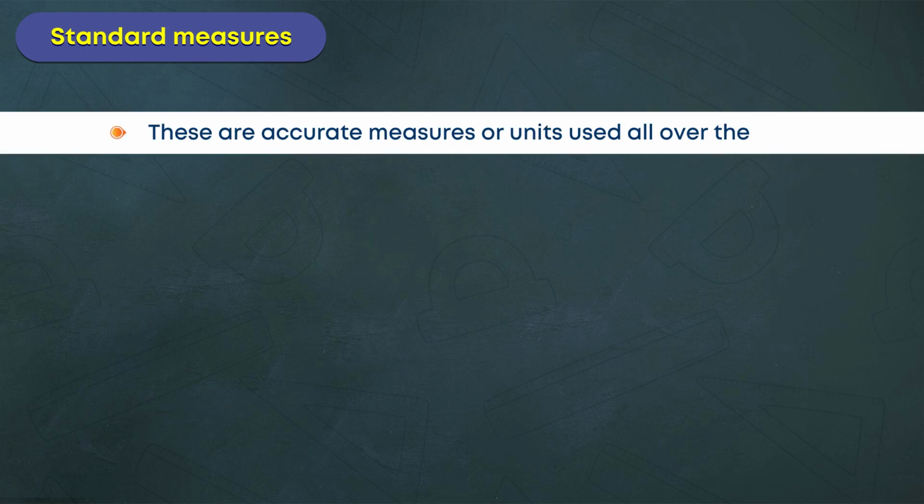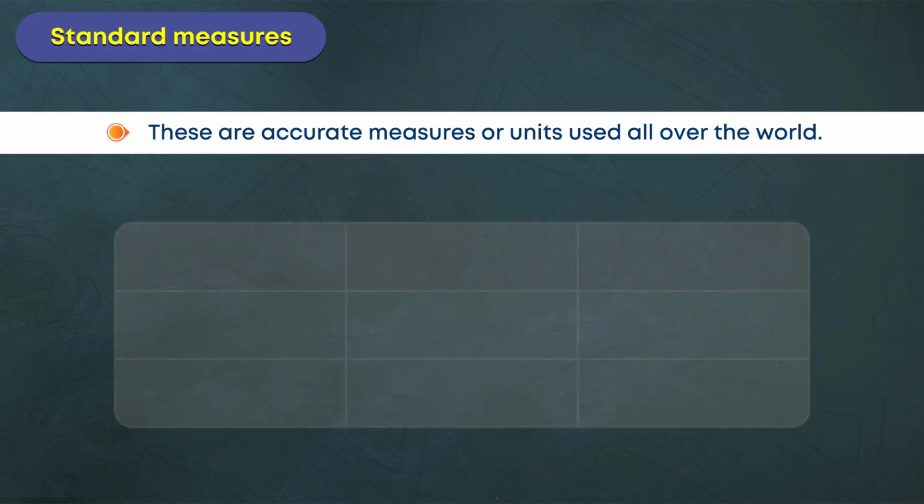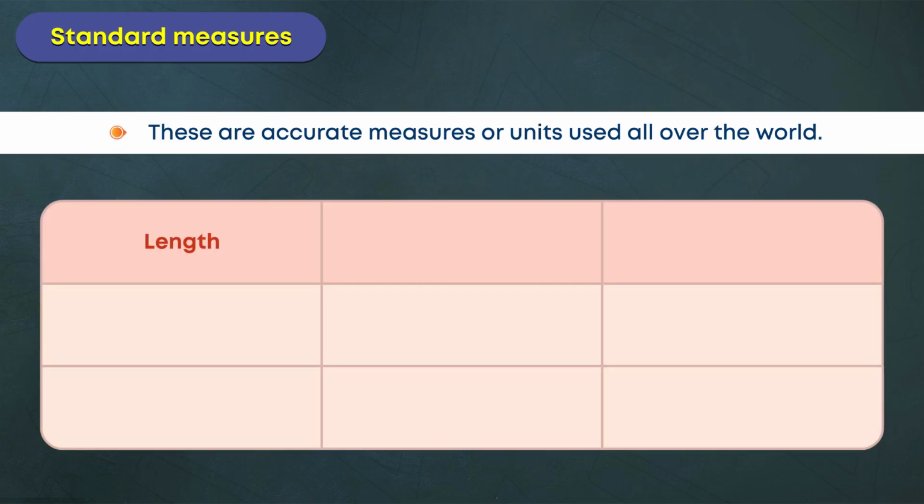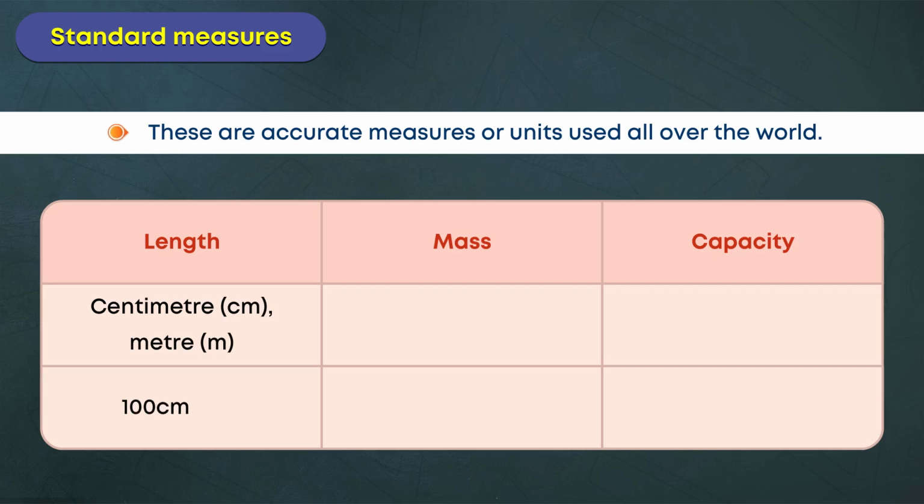Standard measures. These are accurate measures or units used all over the world. Length, mass, capacity. Centimeter, meter. 100 centimeters is equal to 1 meter.